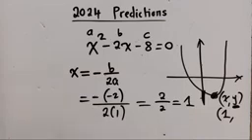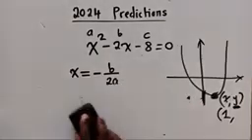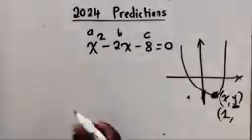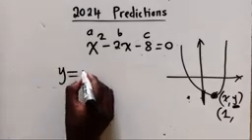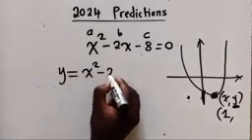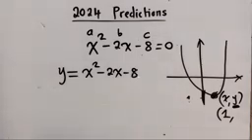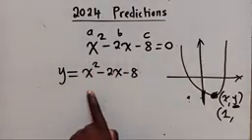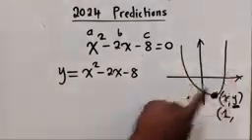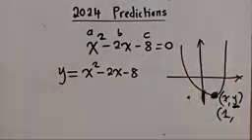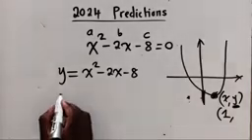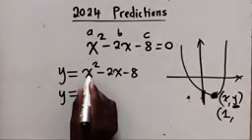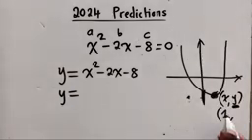Now what about the y value? For the y value, we are going to say y is equal to what they've given us. This is what they gave us. Remember this quadratic equation, there was y. They gave us that this curve is being represented by this equation. So now we say y is equal to, where there is x, we substitute a 1.